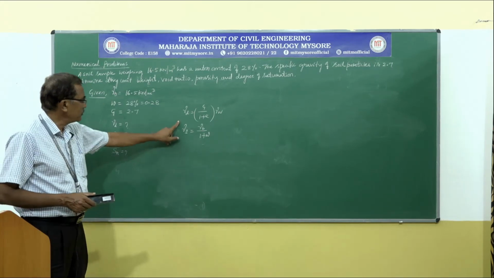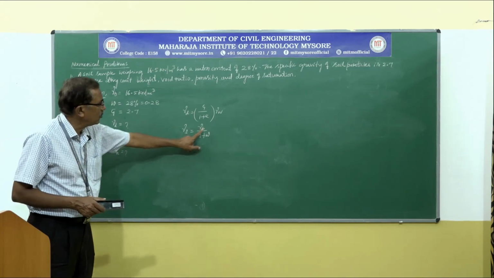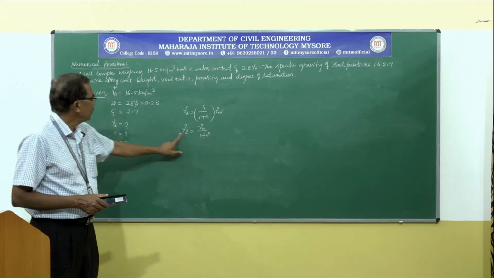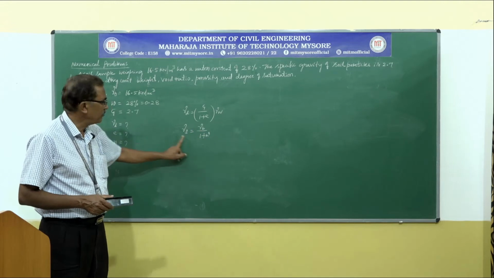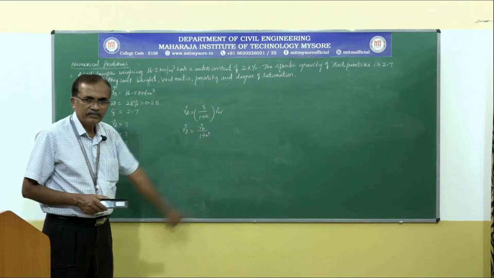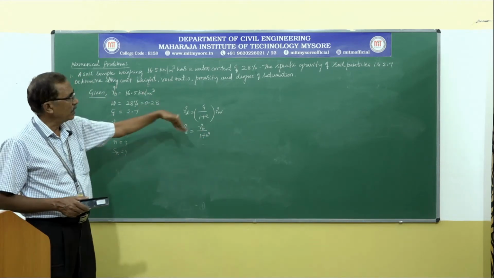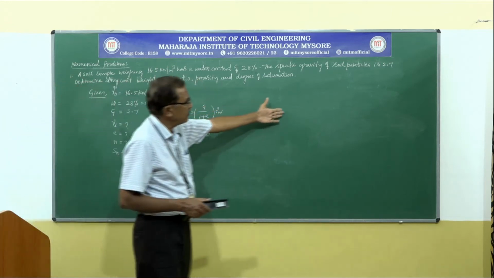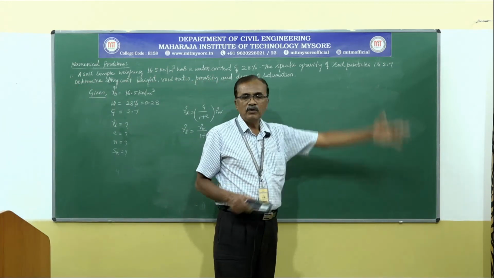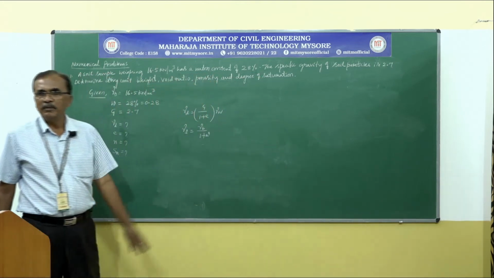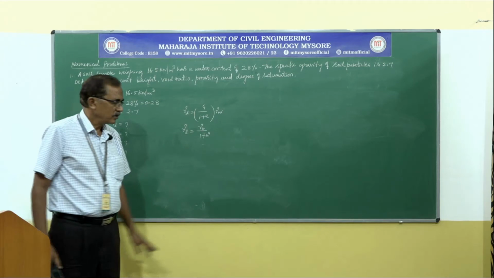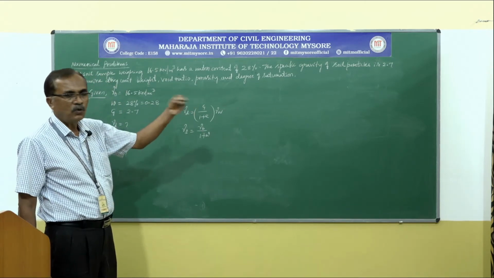If you use the second relation, gamma D is equal to gamma B divided by 1 plus w, here we have gamma B value and water content value. Comfortably we can calculate gamma D. Of course, we have one more relation, a third relationship we established for gamma D: gamma D is equal to 1 minus n a divided by 1 plus w g to G gamma W. There it is too many unknowns, so use of that relation is ruled out.